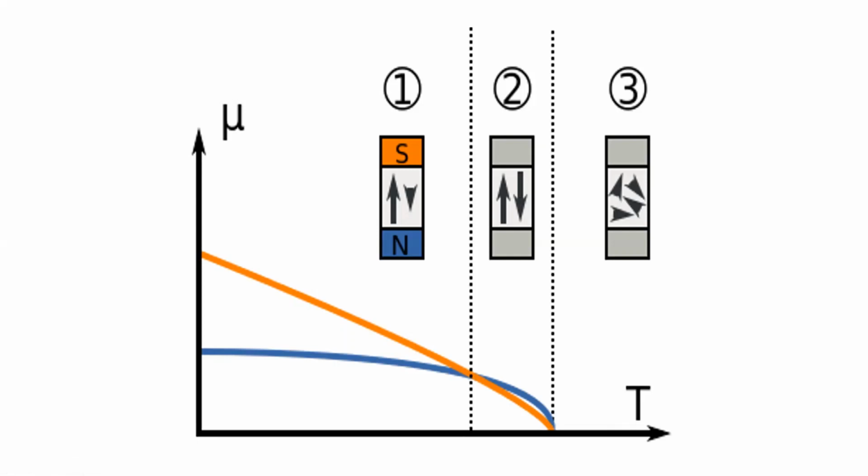So we see that this graph is divided into three regions. The first region is below the magnetization compensation point, where the ferrimagnetic material is ordered. The second region corresponds to the magnetization compensation point, where the sample has no net magnetic moment. And the third region corresponds to the region above the Curie temperature, where the sample becomes paramagnetic.